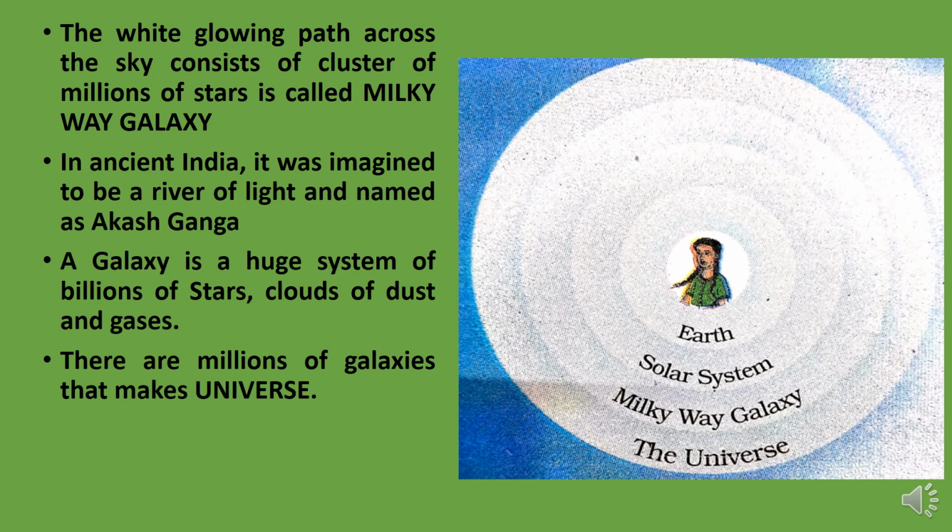A galaxy is a huge system of billions of stars, clouds of dust and gases. There are millions of galaxies that make up the universe. So you can observe in this diagram, this girl indicates the earth's position and we are living on the earth. Our earth is within the solar system and this solar system is within the Milky Way galaxy and this Milky Way galaxy is within the universe. So we are all part of this great universe.